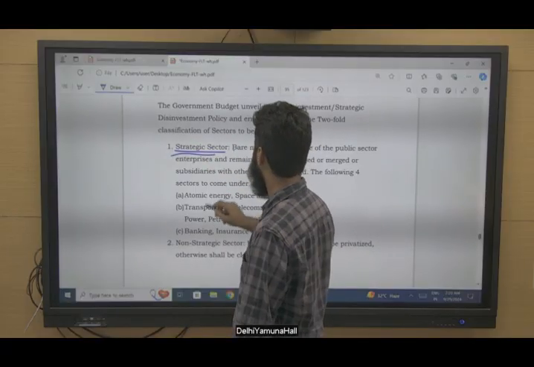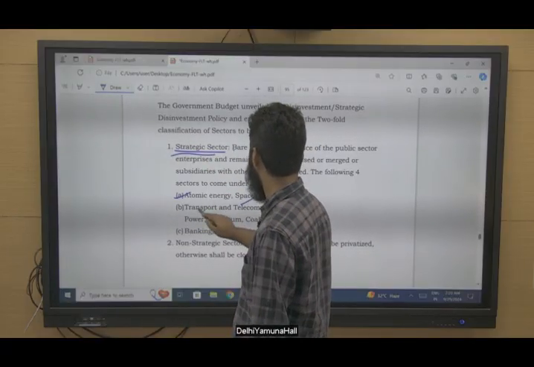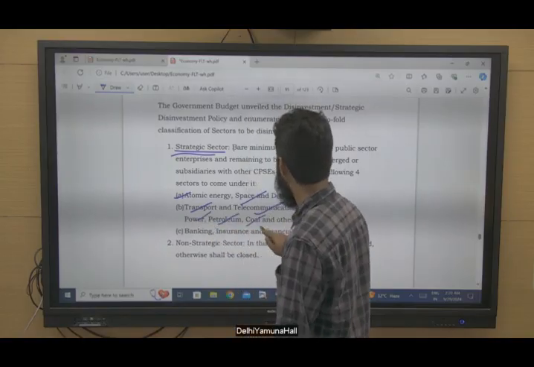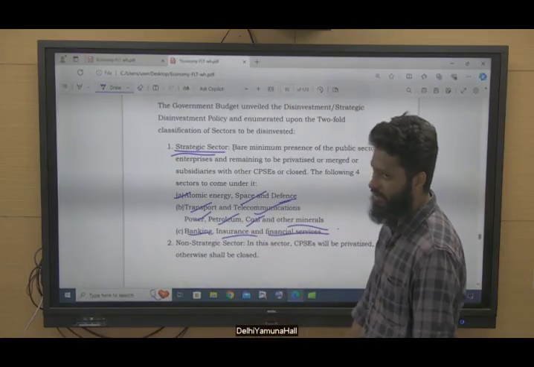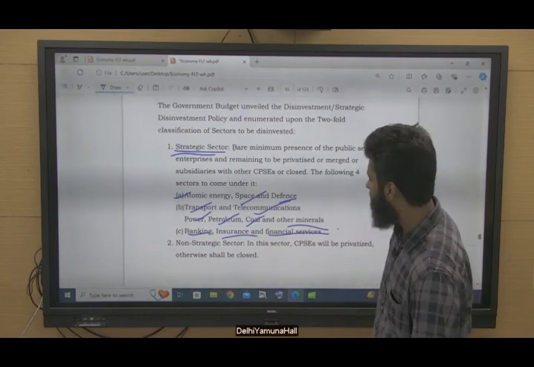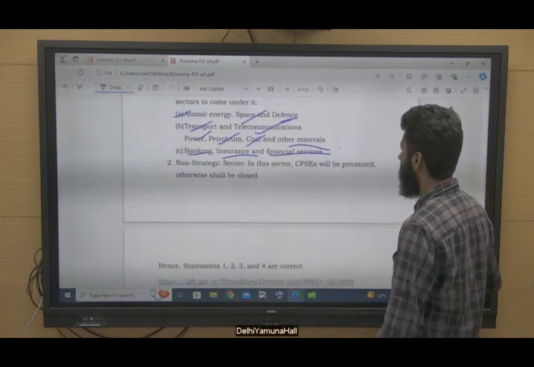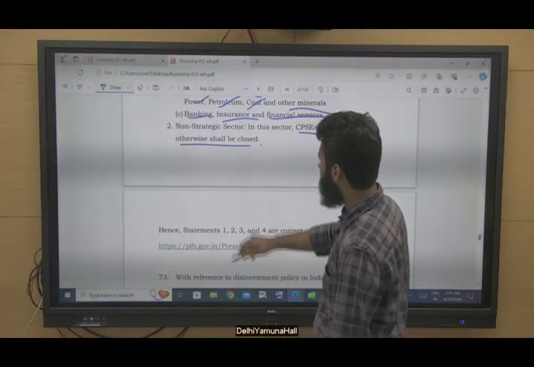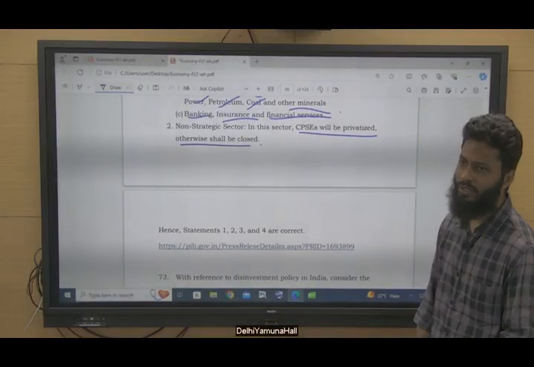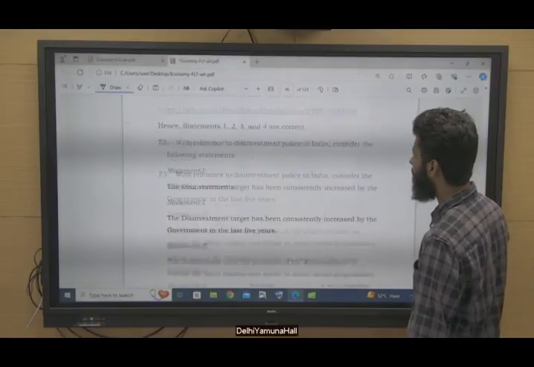These are some strategic sectors like atomic energy, space, defense, transport, telecommunication, power, petroleum, coal and other minerals, and banking, insurance and financial services, where government wants to have its presence. Otherwise, in non-strategic sectors, CPSEs will be privatized, otherwise closed, either privatized or closed, right?